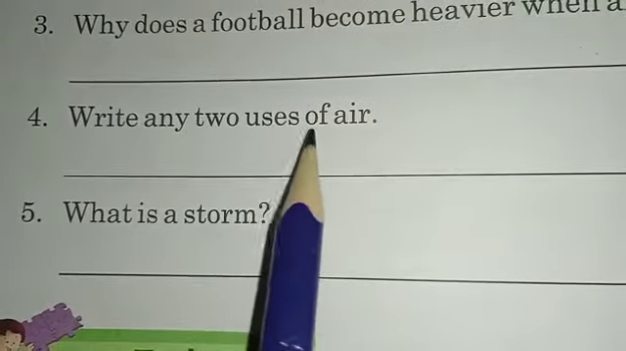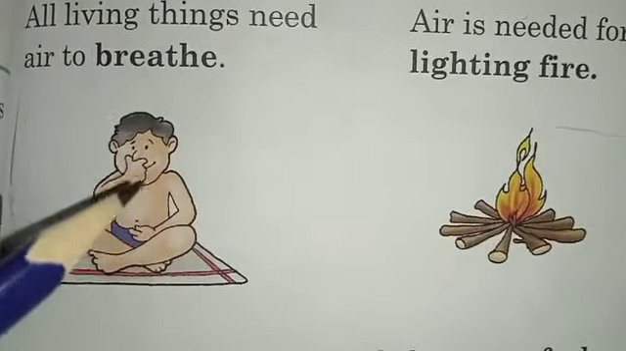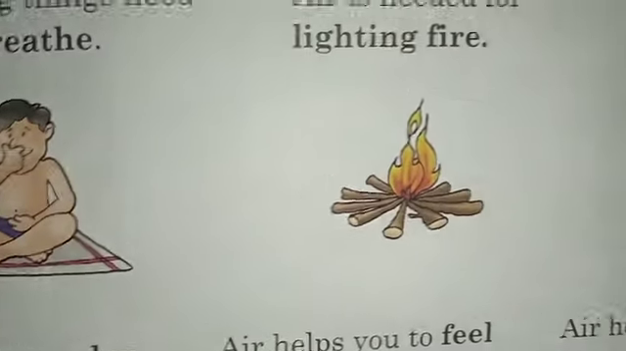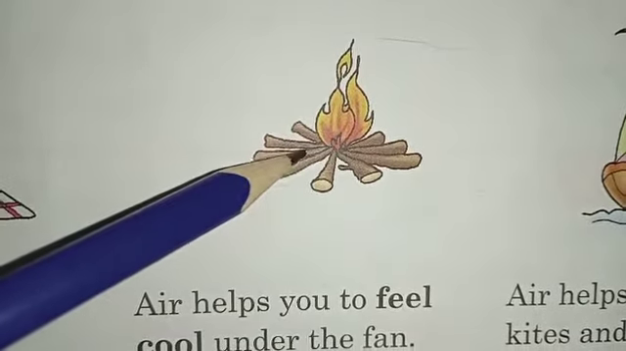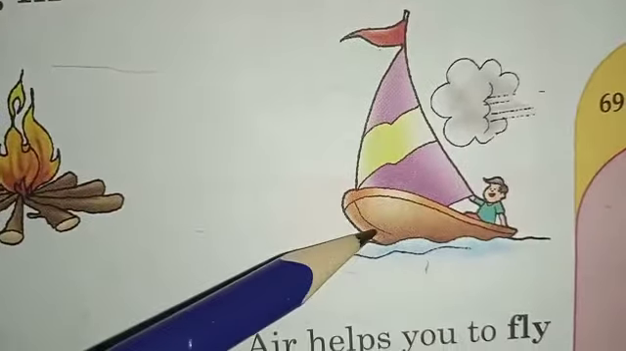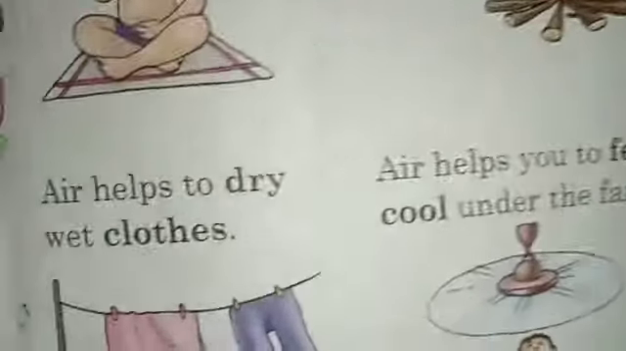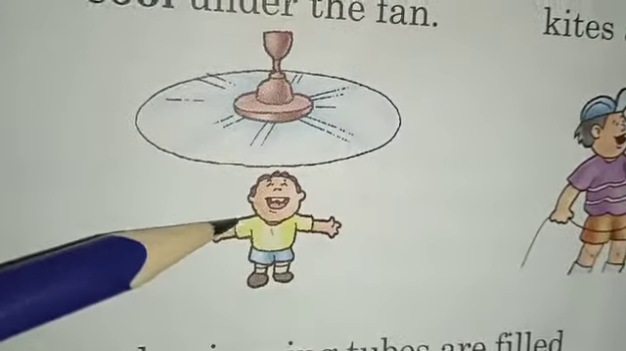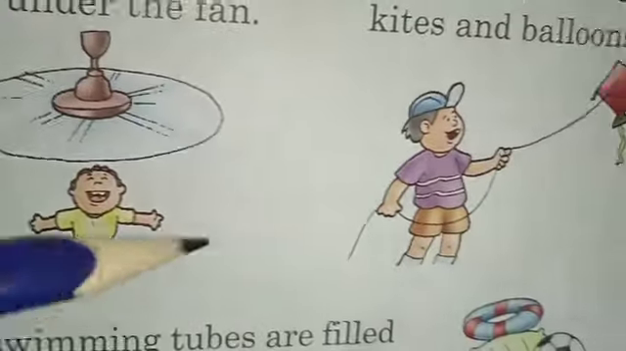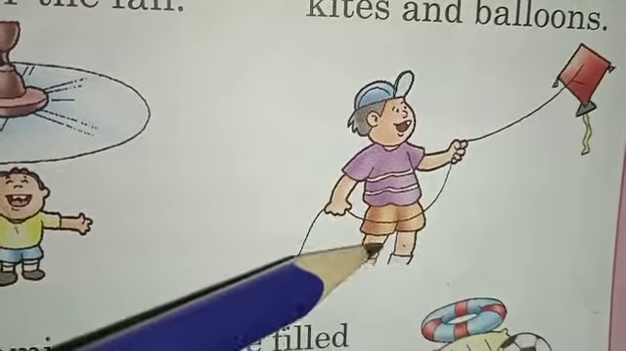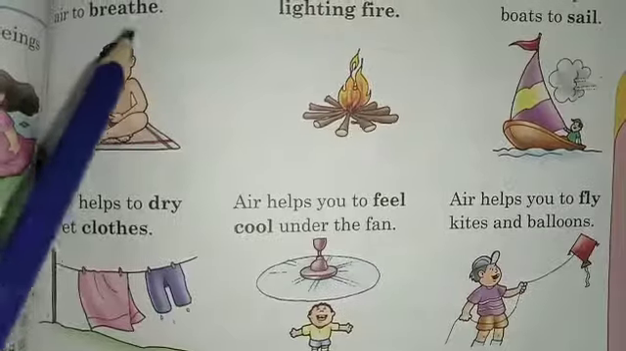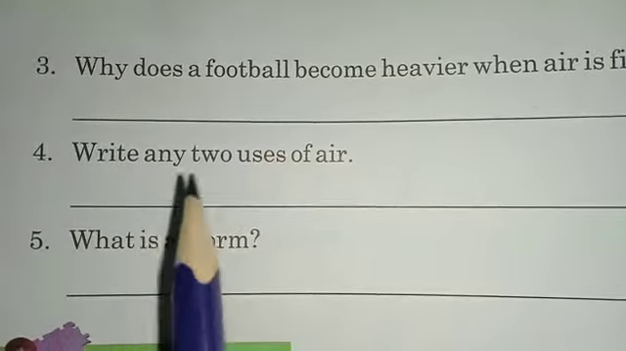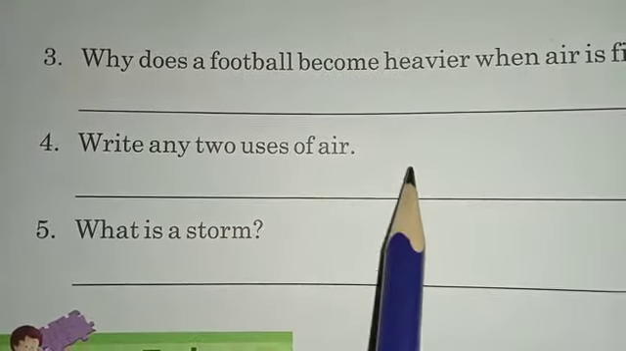Question number 4. Write any two uses of air. We have discussed many uses of air, that all living things need air to breathe. Air is needed for lighting fire. Wind helps boats to sail. Air helps to dry wet clothes. Air helps you to feel cool under the fan. Air helps you to fly kites and balloons. So you have to write any two uses in the answer. Now you can write that air is needed to breathe and to burn things.